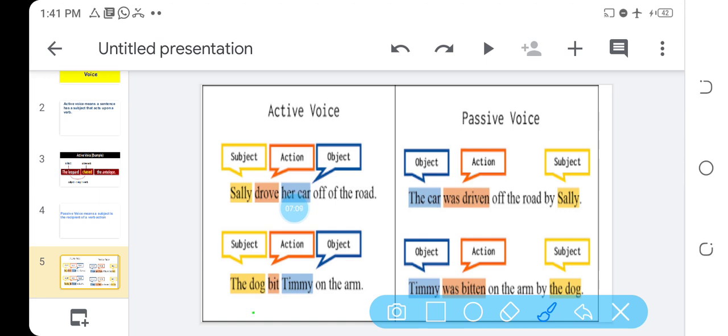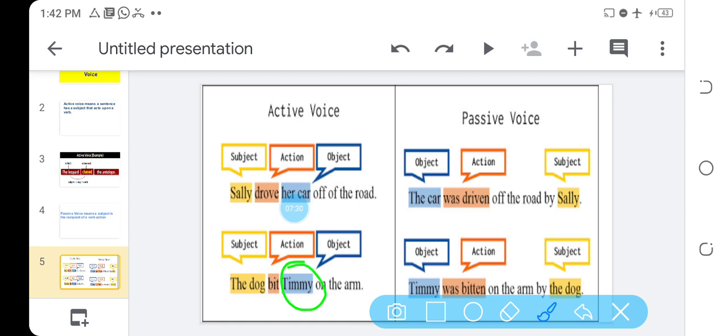Active voice. The dog bit Timmy on the arm. Now, the subject here is what? The dog. What did the dog do? Bit. The dog bit. Okay? Who did the dog bite? Timmy.